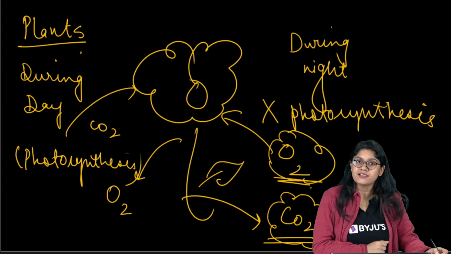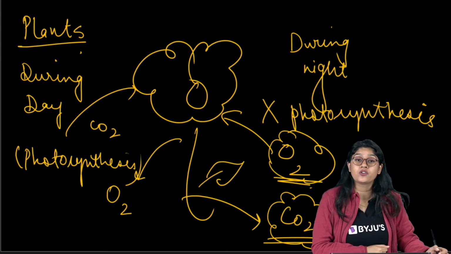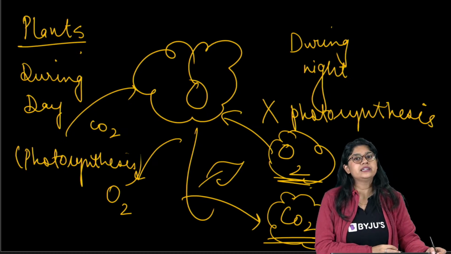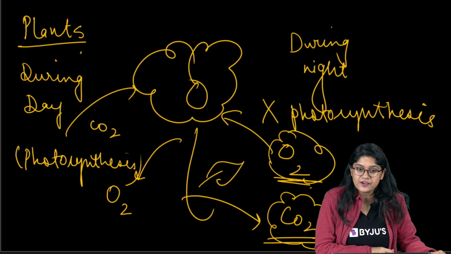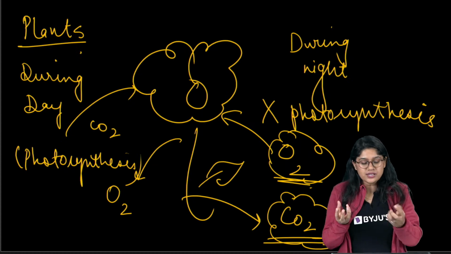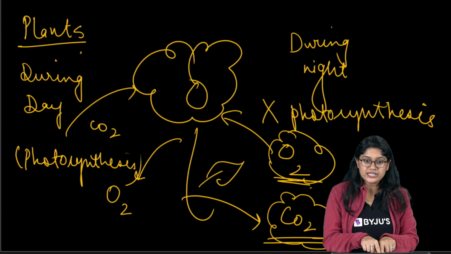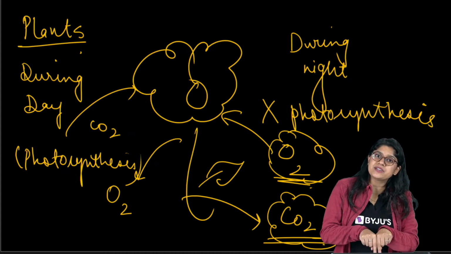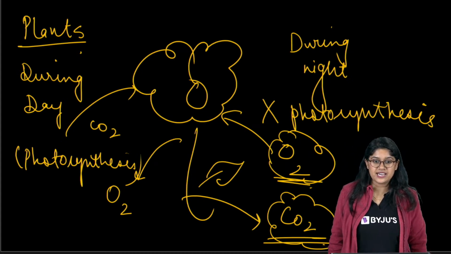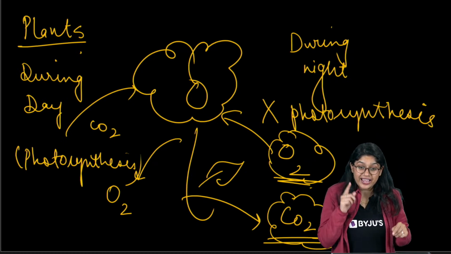So we can say that plants perform respiration throughout the day, whereas photosynthesis occurs only during the daytime. Everyone, are we clear? Awesome. Basically, they use the same molecules that we have, oxygen and carbon dioxide, in both the processes. Yes. Very good, Divya.